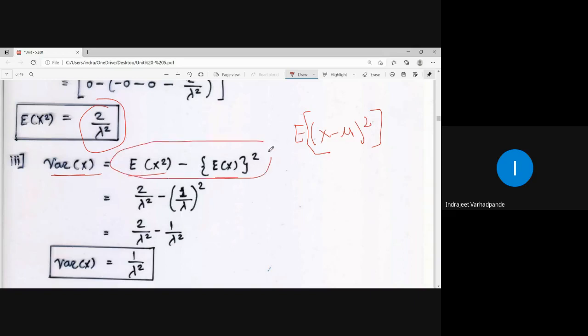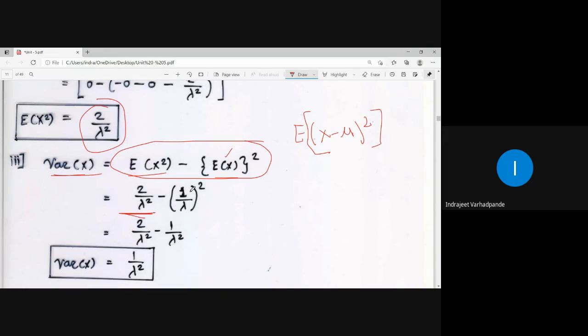So why am I using this purposely? Because in the previous steps I have calculated the value of expectation of x square as well as the value of expectation of x. So expectation of x square came out as 2 upon lambda square.